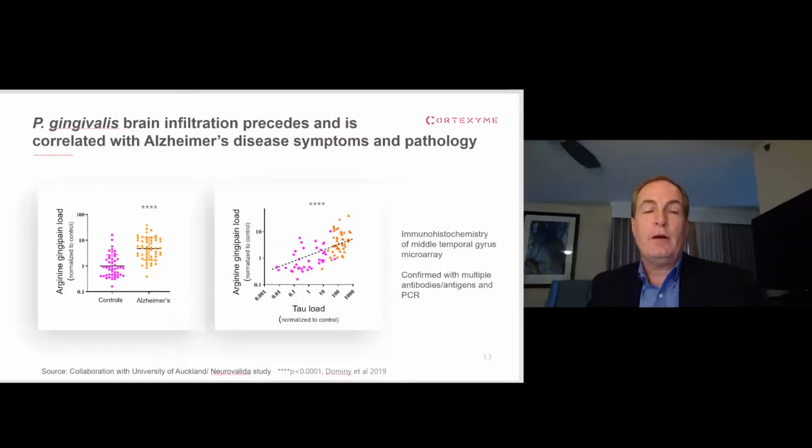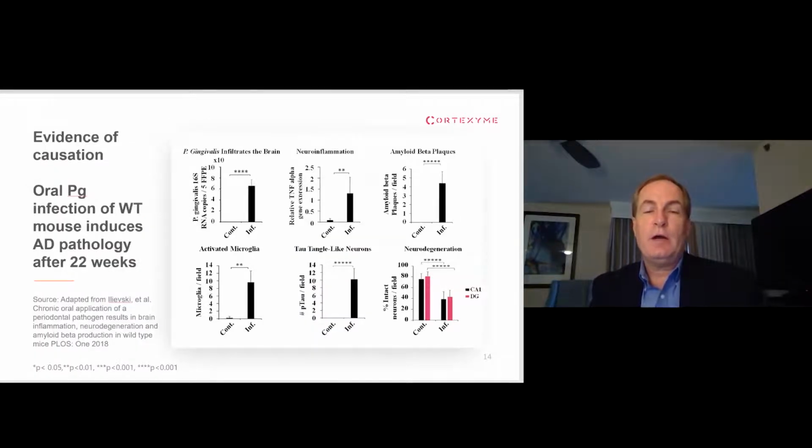These are, on the left, the Alzheimer's brains and the control brains, and above 1 on that scale is positive, below that is basically background noise. So you can see almost all the Alzheimer's brains have P. gingivalis in them, and as I said, a minority, but a significant 30% or so of the controls did too, and this is correlating with tau and ubiquitin. And then in the animal model,